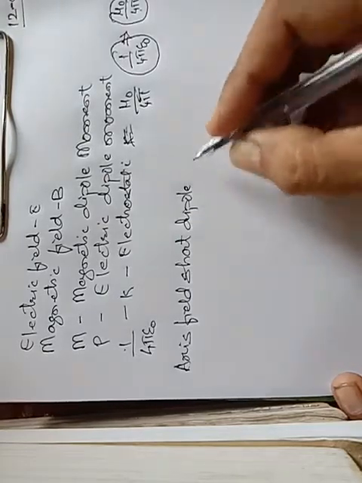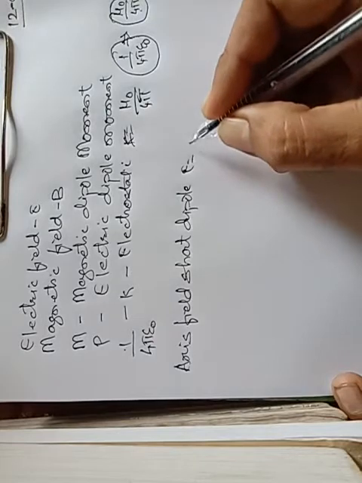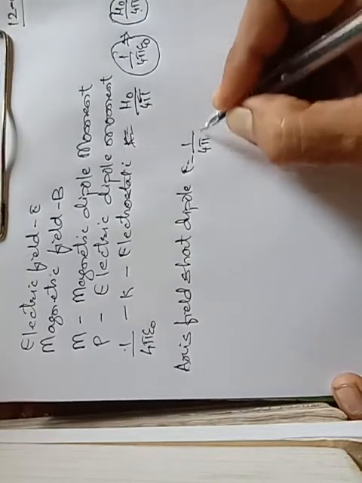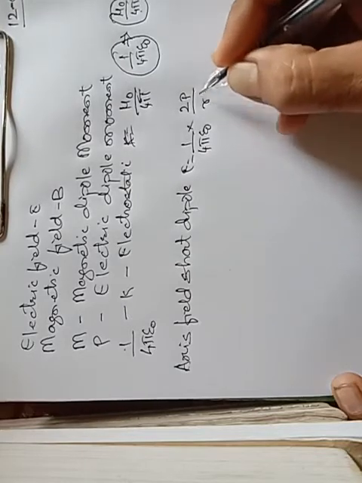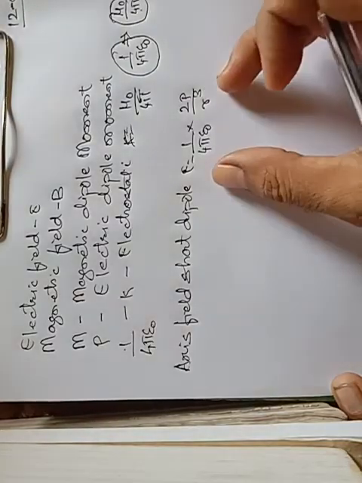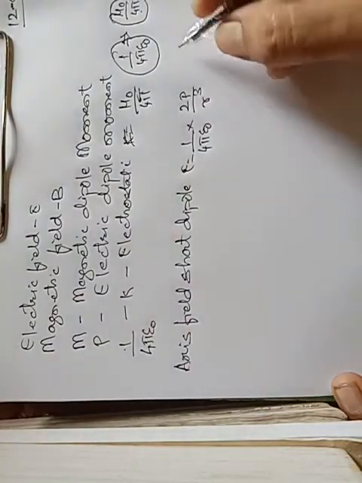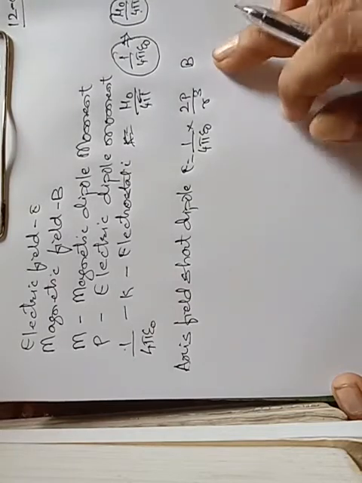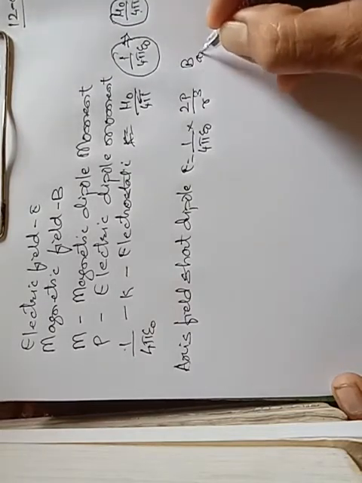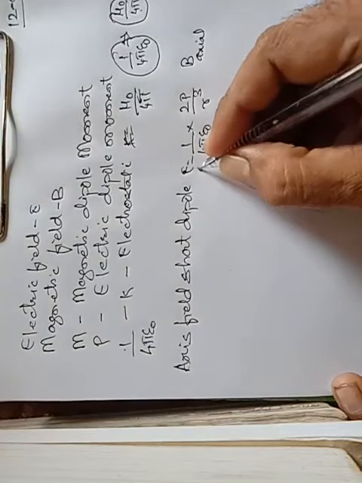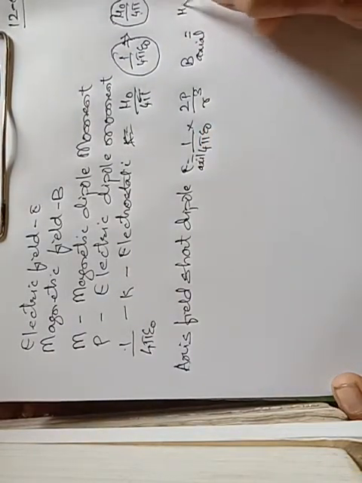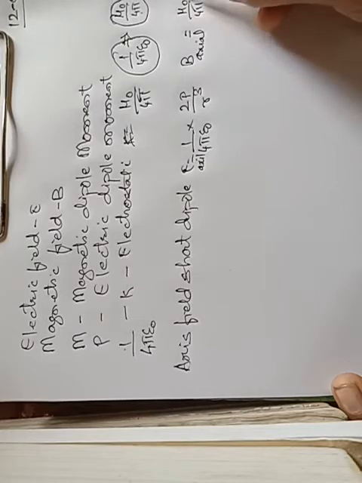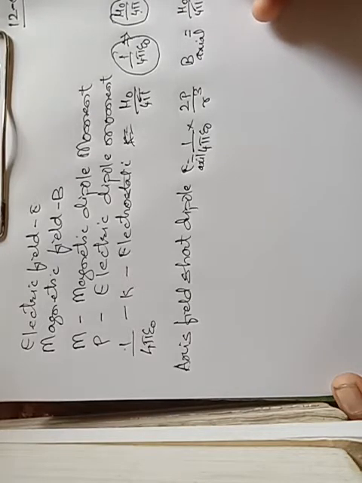In electrostatics, we have seen that it is 1/4 pi epsilon naught into 2p by r cube. Similarly, in case of magnetism it is denoted by B. It is B axial, and this is E axial. So B axial is given by mu naught by 4 pi into 2m by r cube.